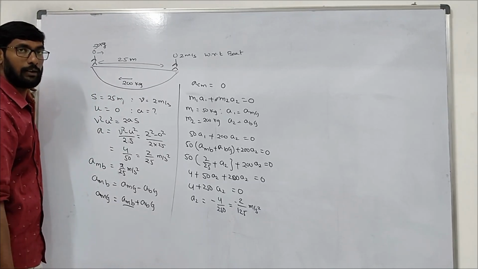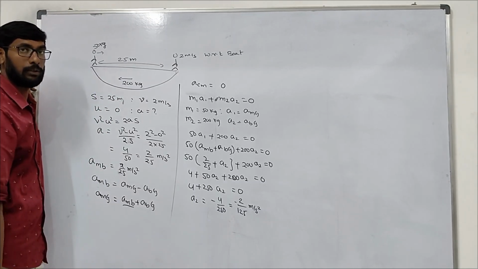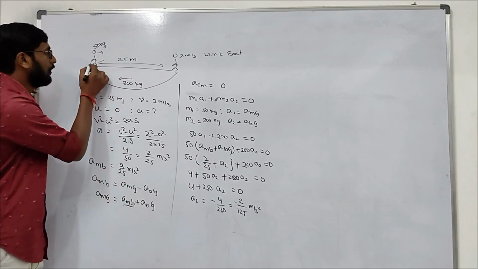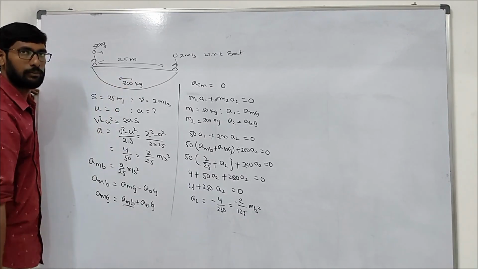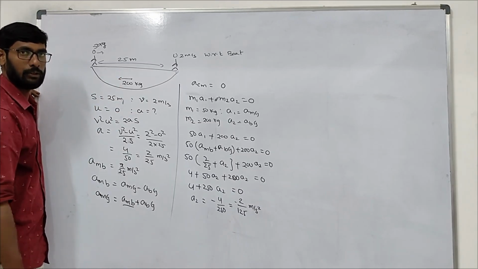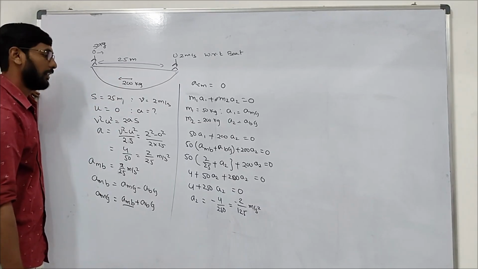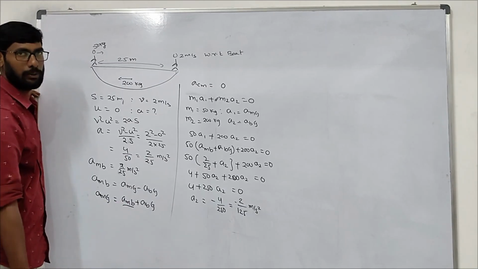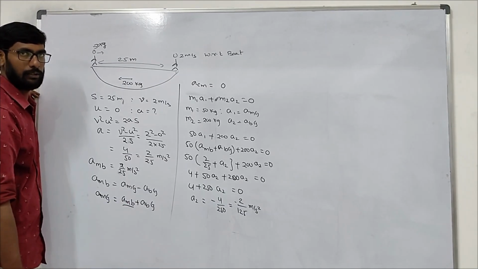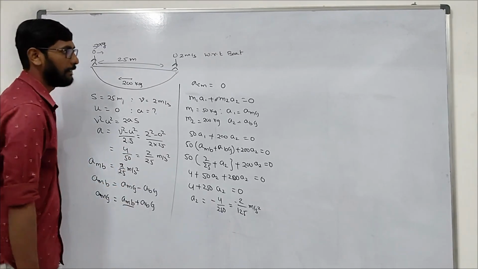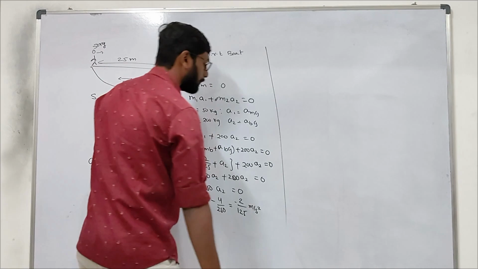Now, actual distance traveled by the person with respect to ground will be, for example, boat travels 5 meters. What will be the distance traveled by the person? 20 meters only. Yes, sir. You understand? So, acceleration we know. So, if we can find distance traveled by the boat, then we can use the same formula to find final velocity. So, what do we do?